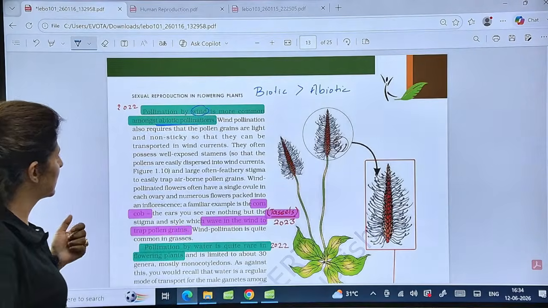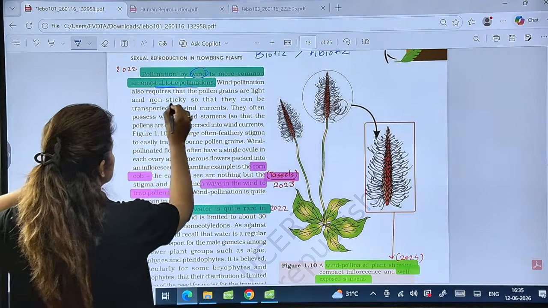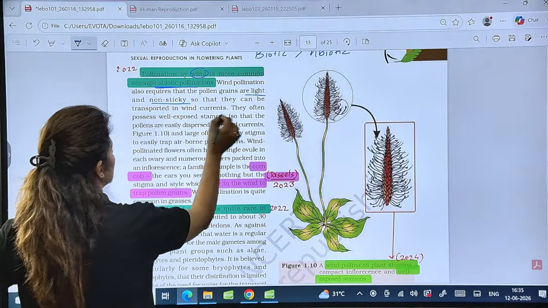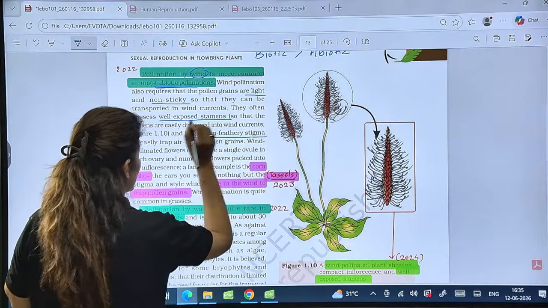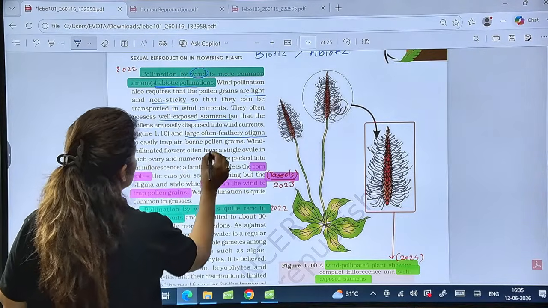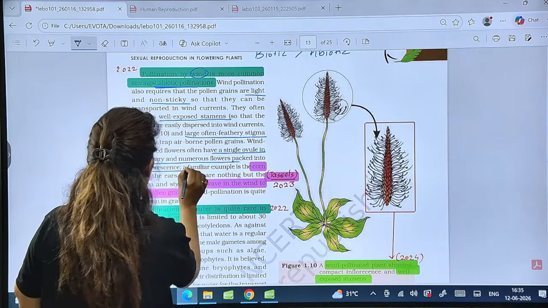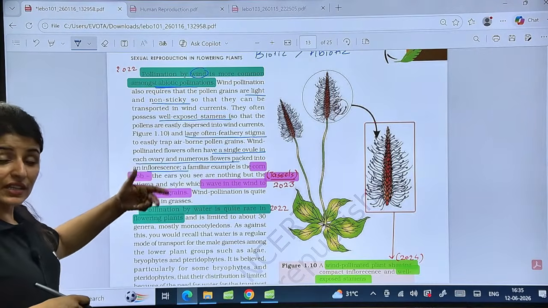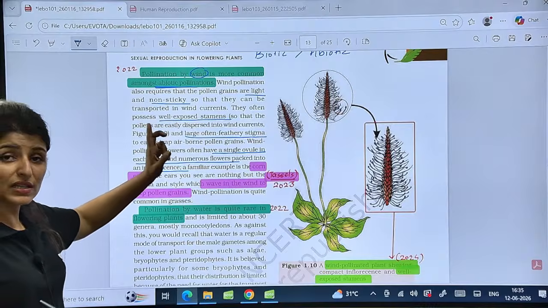Is that clear? Now see, what are the conditions for wind pollination? The pollen grains have to be non-sticky and light so that they are well transported. Often well-exposed stamens are present, and large, often feathery stigma to trap the airborne pollen. And remember this line also: they often have a single ovule in each ovary and numerous flowers packed into an inflorescence. So these are the adaptations for wind pollination, also known as anemophily.